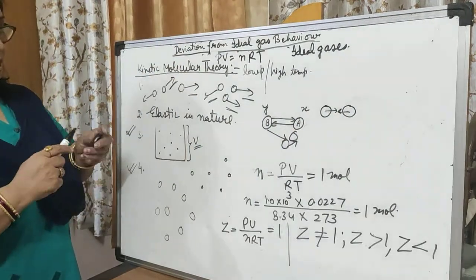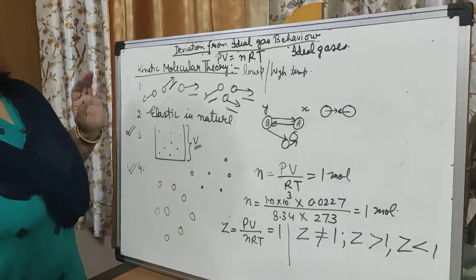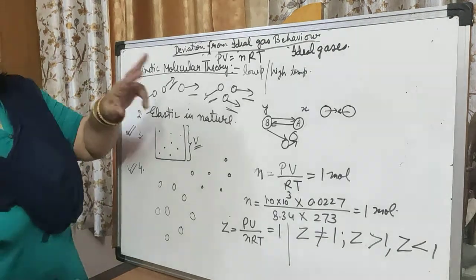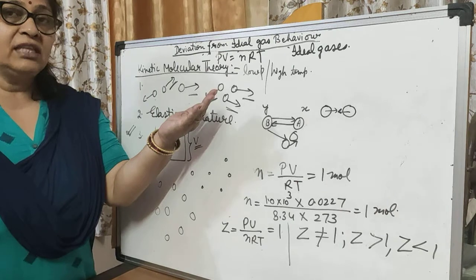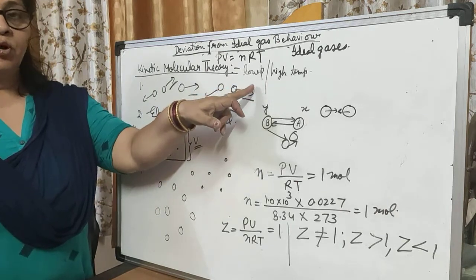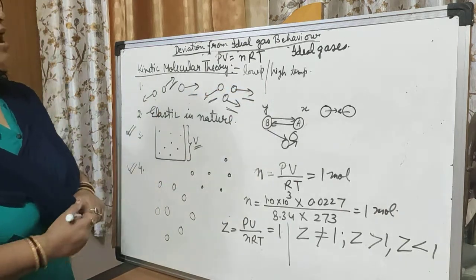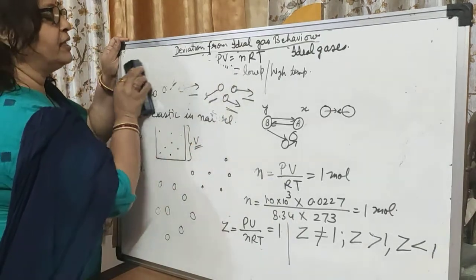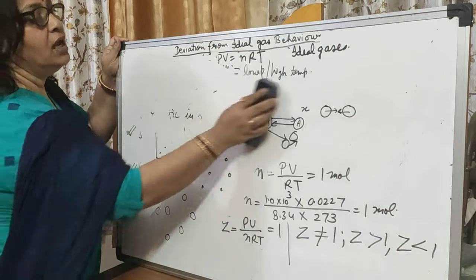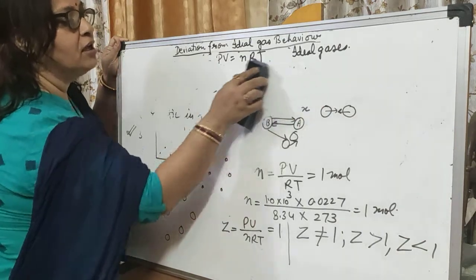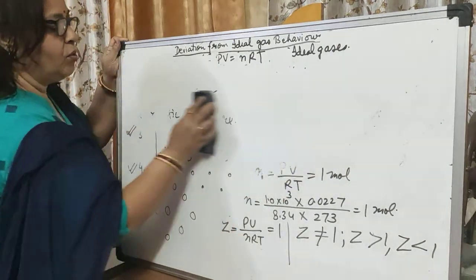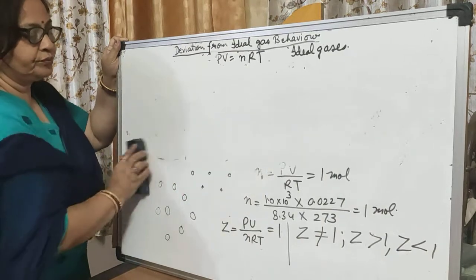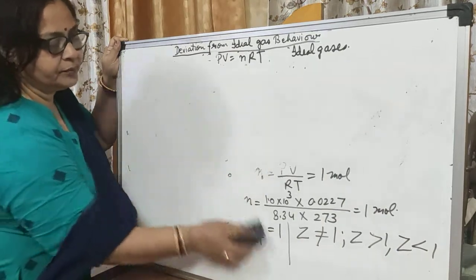But in real gases, when we change these characteristic properties, at high pressure and low temperature, what is going on? Now just check it.